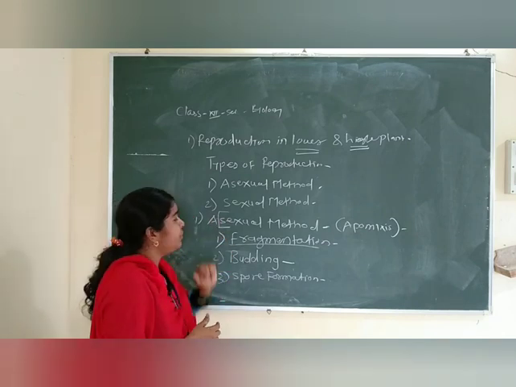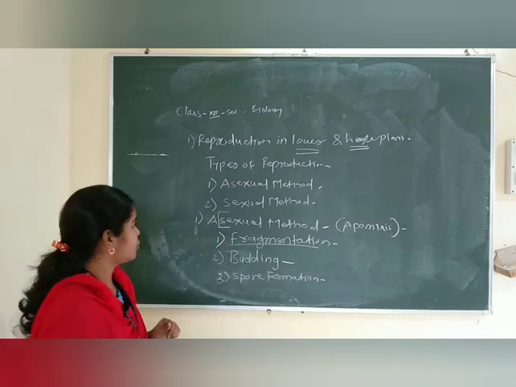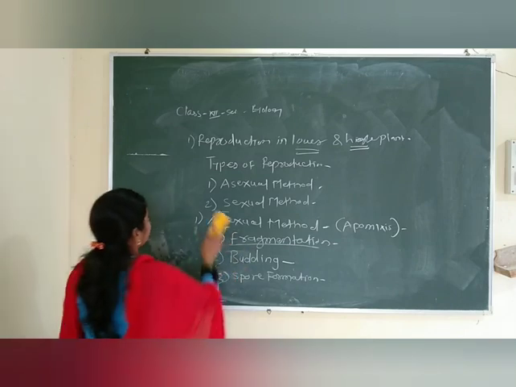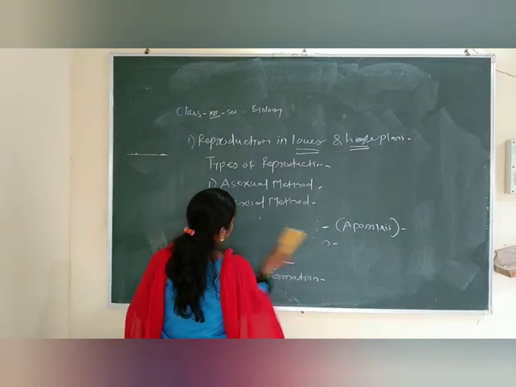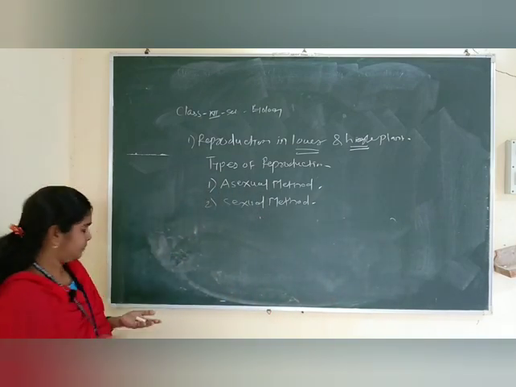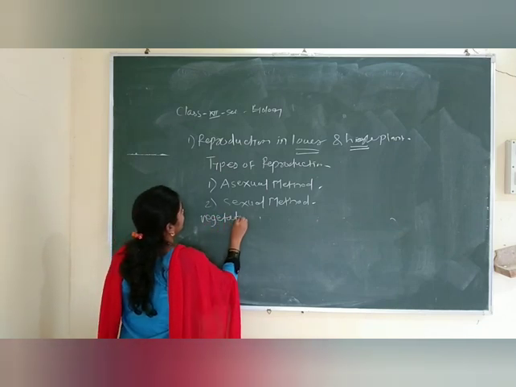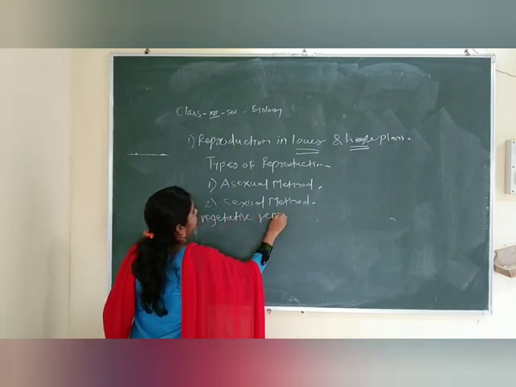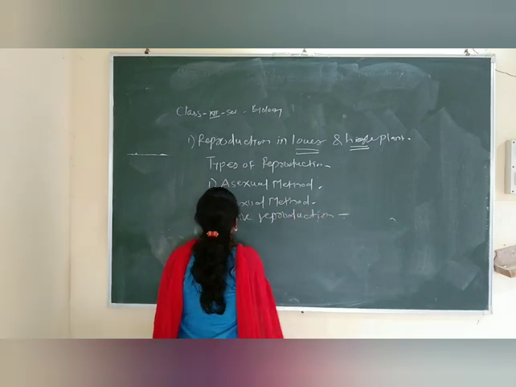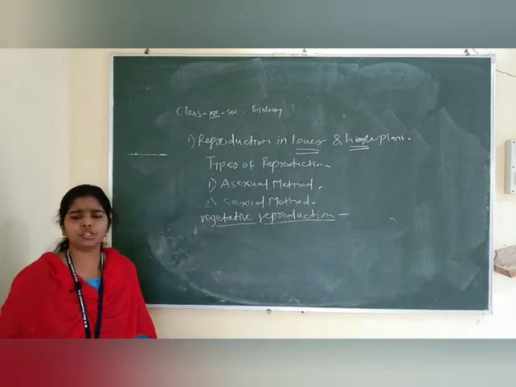So now we are moving towards the extra, that is vegetative reproduction. So friends, don't get confused, this is another method of reproduction.